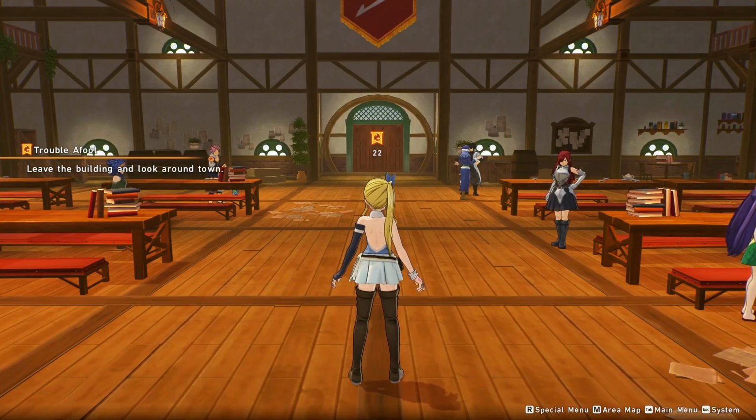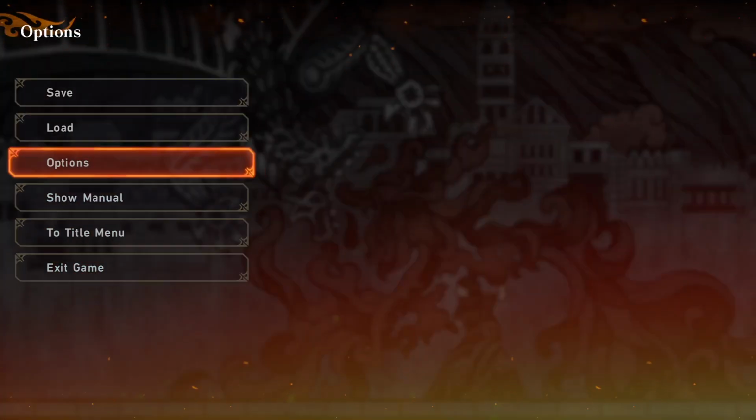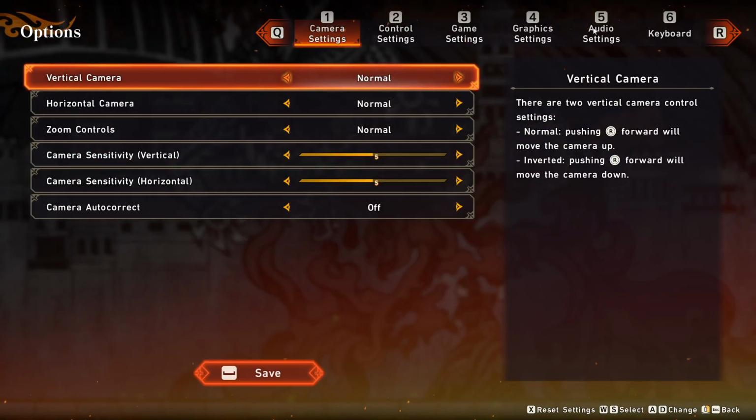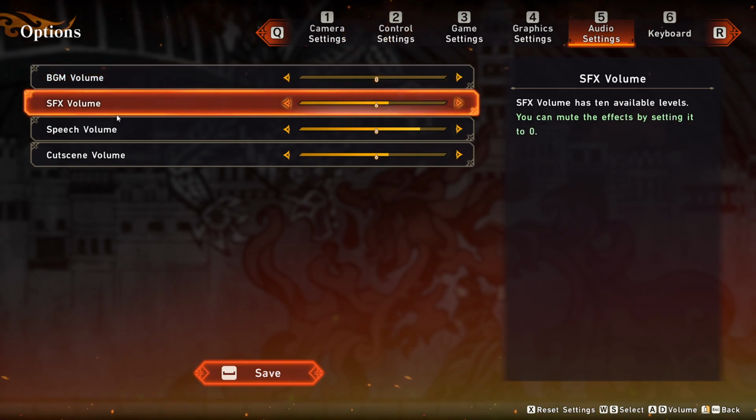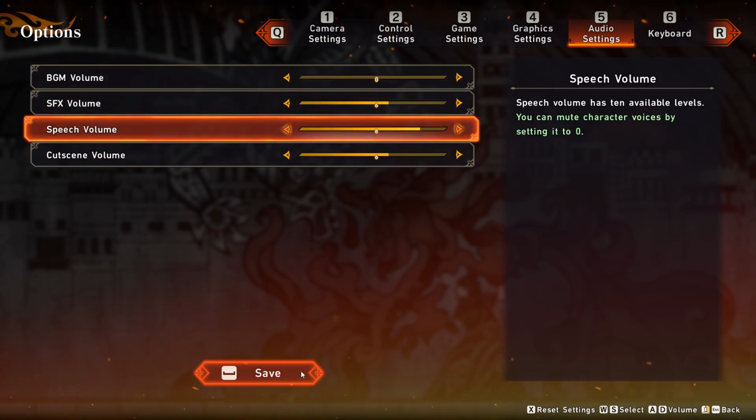Today I'm going to be showing you how to adjust SFX volume in Fairy Tail 2. So all you need to do, just hit escape, head over to the third tab called options, head over to the fifth tab called audio settings, then go to the second option, SFX volume, and left click on the left button to lower it, or the right button to raise it, and then click save.